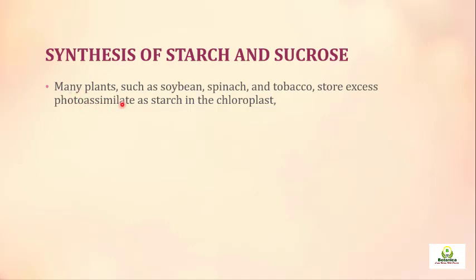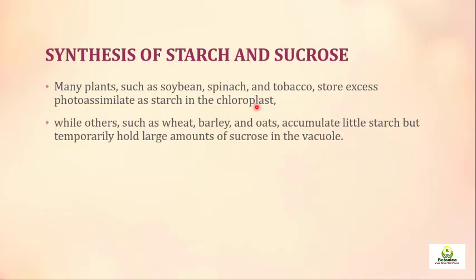So that's why the carbon which is fixed, the compound which is formed after the photosynthesis, is called the photoassimilate. Either it will be starch or it will be sucrose, and starch is synthesized in the chloroplast while sucrose will be synthesized outside of the chloroplast.